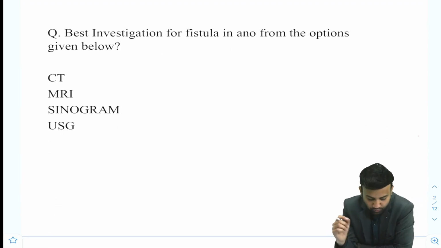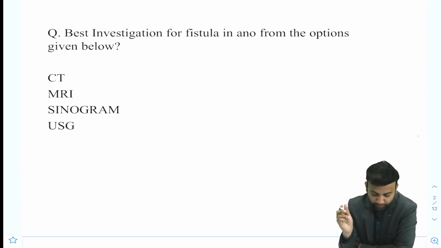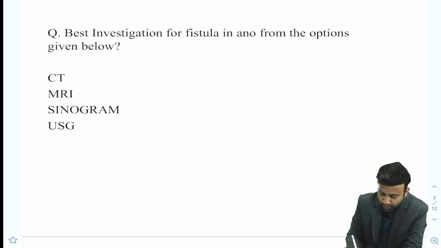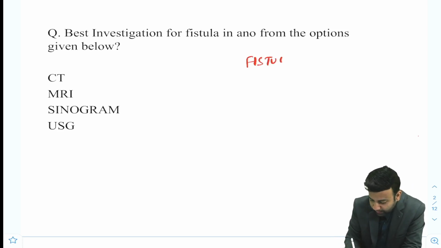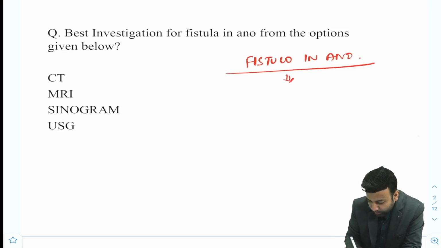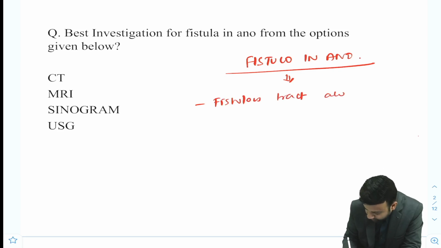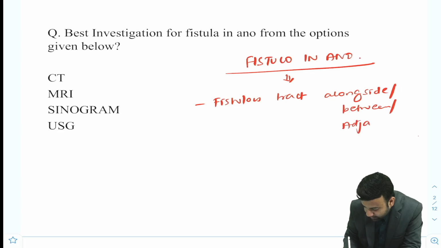So the first question is, what is the best investigation for fistula in ano from the options given below? First of all, we will see what is this fistula in ano or perianal fistula. In this, there is a fistulous tract which is seen alongside, between or adjacent to the anal sphincters.